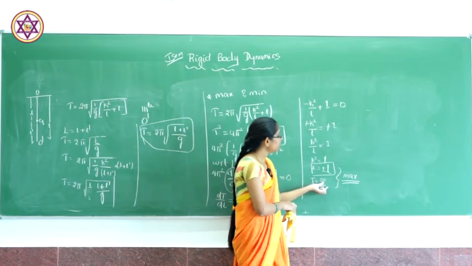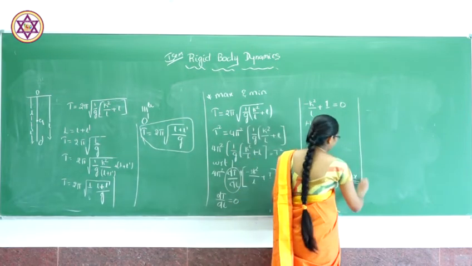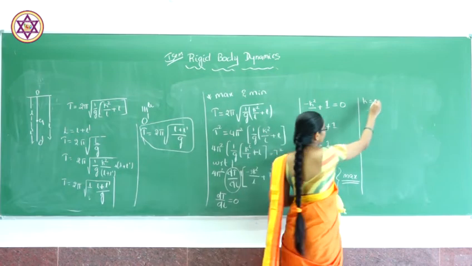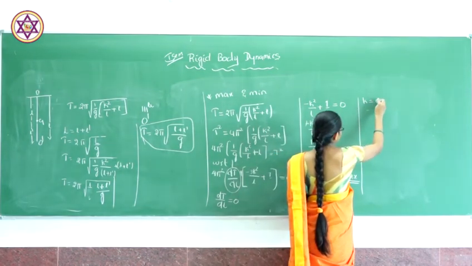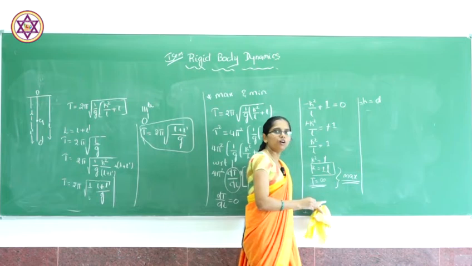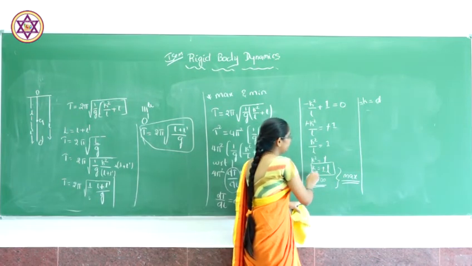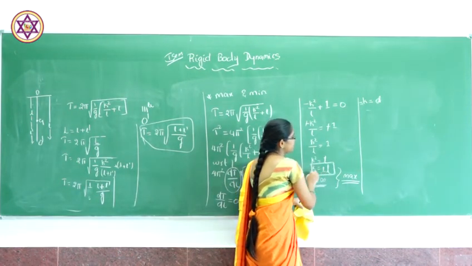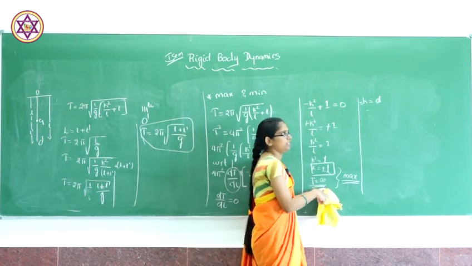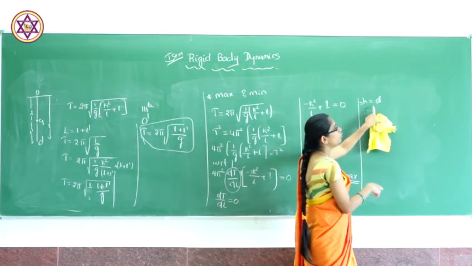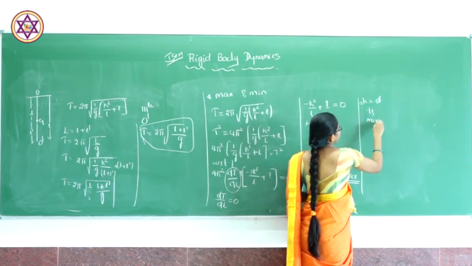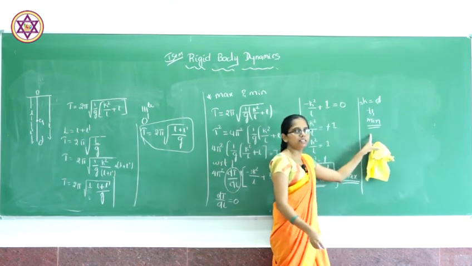For minima, if you consider the radius of gyration equal to 0 or equal to L, we get a minimum value of oscillation. So, only when we get the k value plus or minus 1, or k equal to 1, we get a maximum oscillation. Similarly, k equal to L means we get a minimum time period of oscillation.